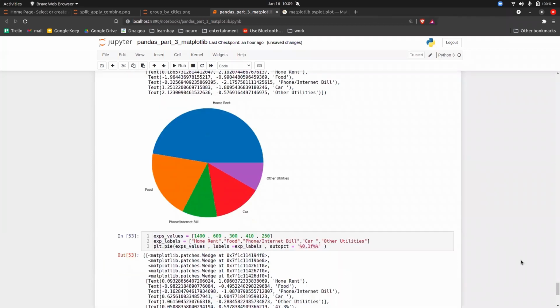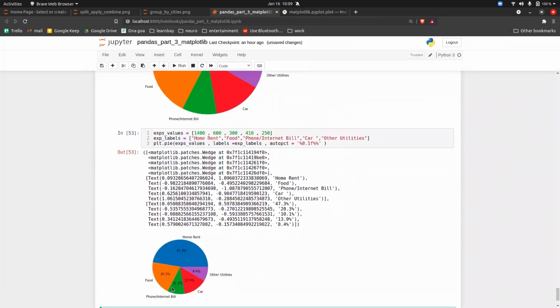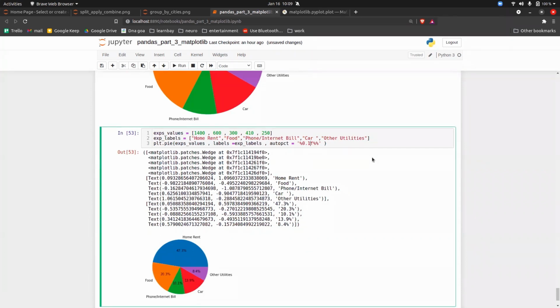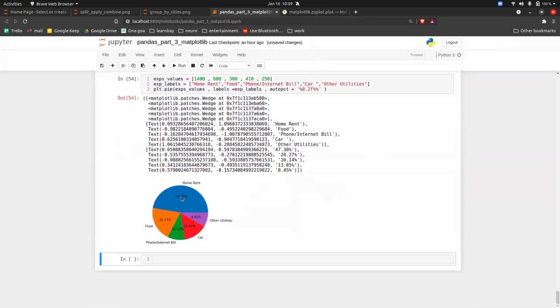So the meaning of this, if I scroll down, is that you will get a percentage. The 0.1, 0.2, 0.3 means how many decimal places you want. So if I give 2 here, it will be up to 2 decimal places. See, 47.30, 88.45.